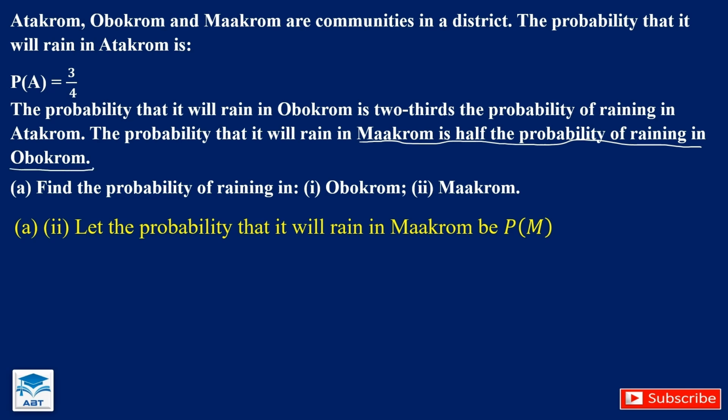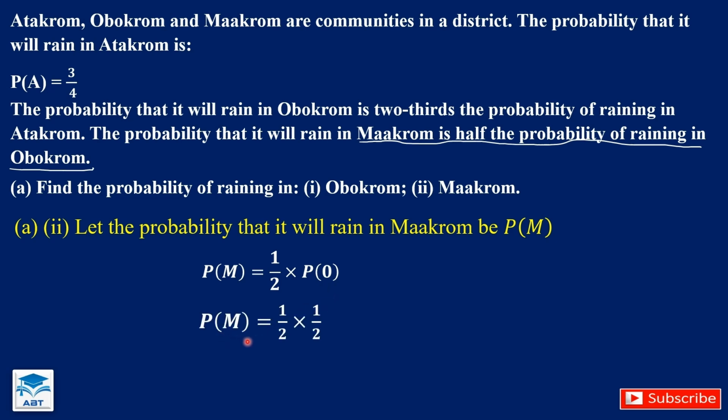So we have an information over here. Probability of raining in Maakrom is half times probability of raining in Obokrom, which we just found. And it's also half. So we fix it.